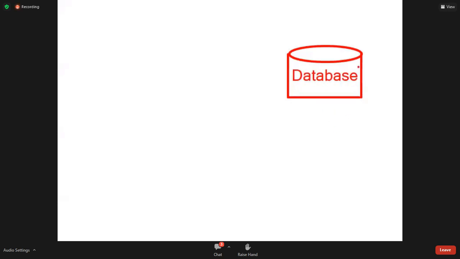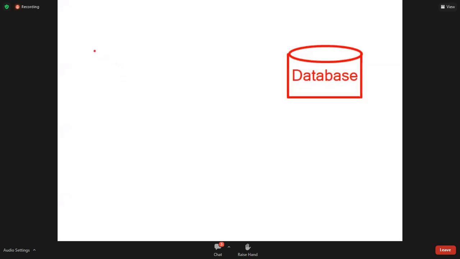It means it contains data. A database is one software which contains a huge amount of data. That's the reason we always draw the diagram like a container which contains more data.